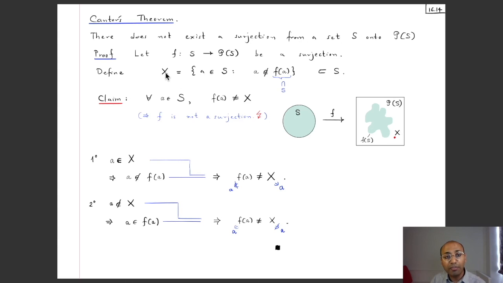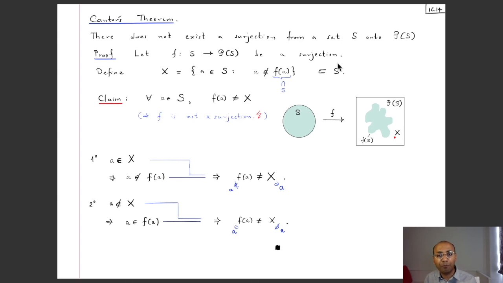Now we claim that in fact this X, which is a subset of S and hence belongs to the power set, is not in the image or the range of this F. So this F, which goes from S to P(S), has some range, but this X, which belongs to this power set because it's a subset of S, does not belong to this range. So that contradicts the fact that this is a surjection. Okay, and this contradiction shows that it cannot be the case that there exists such a surjection.